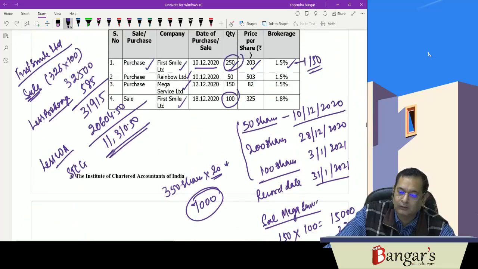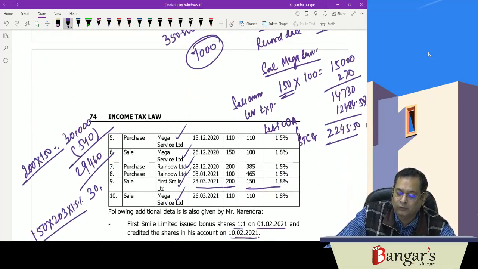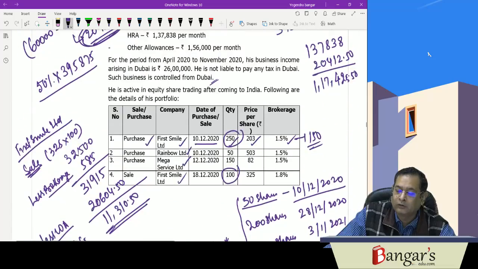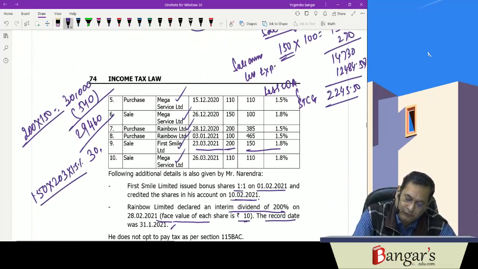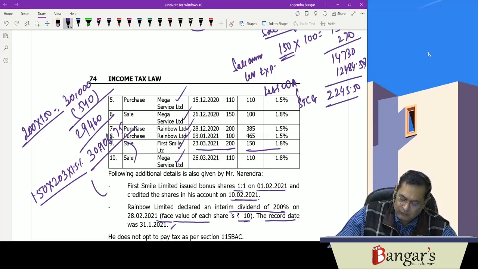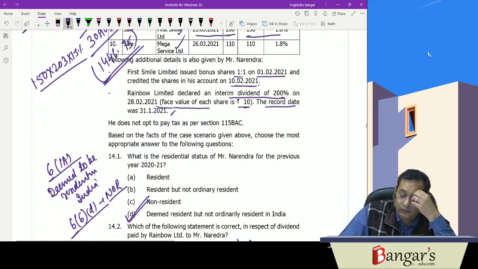Now here he has sold 200 at 150 per share. So it is 30,906. So there is a loss. How much loss? 29,460 minus 30,906, a loss of 1,446.75. It is short term capital loss.